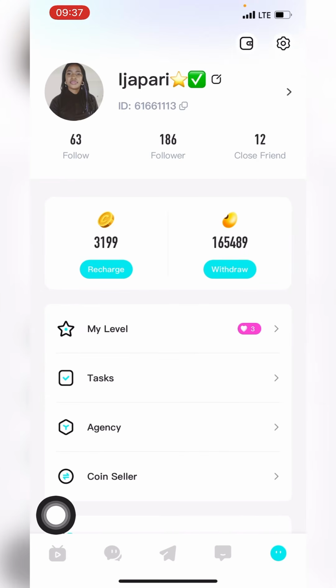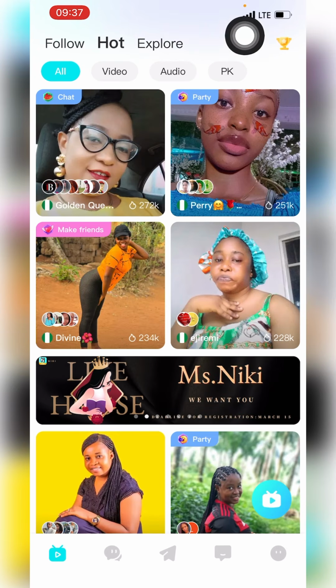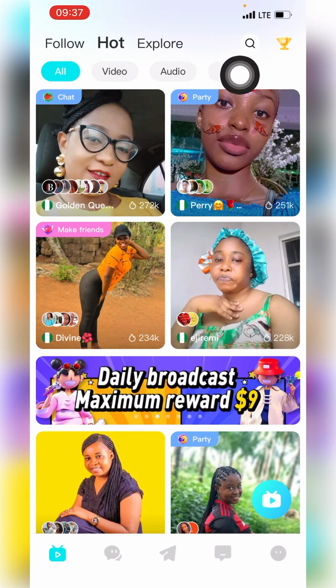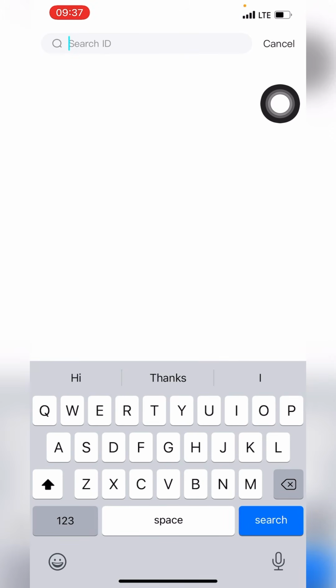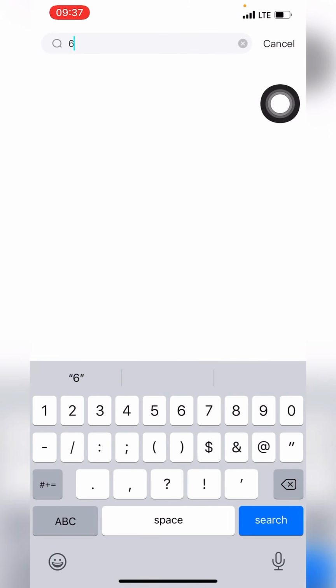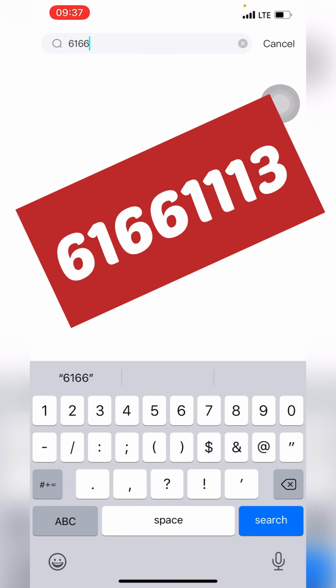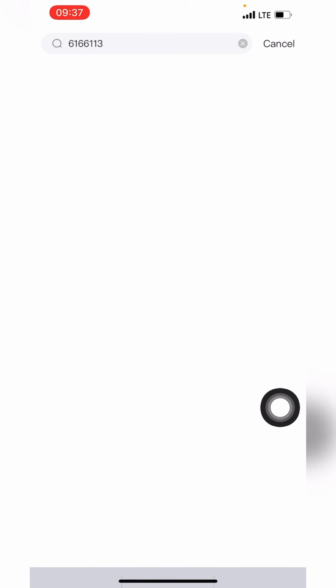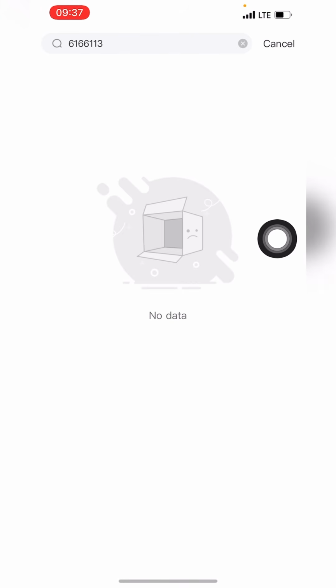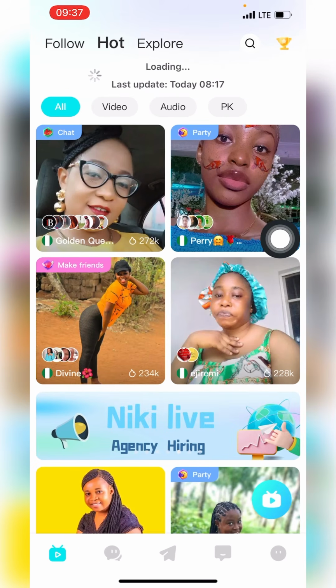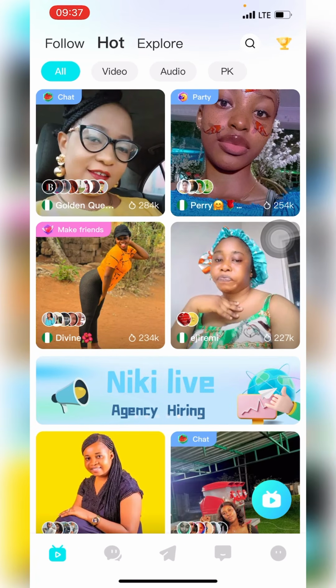So you will now click on the live. When you click on the live, you will now click the search bar above. When you click on the search bar, you now type in the person's ID. So in my own case, my own ID is 6166113. So when you search, you see me, you click follow me, join my family. Just click on my profile and then you see join family. You now click to join my family.